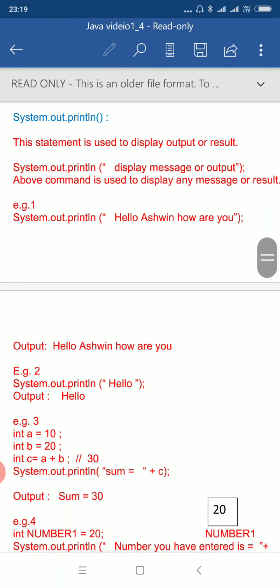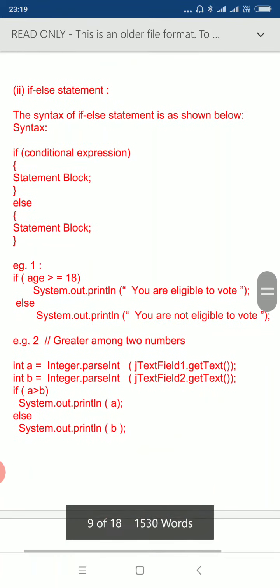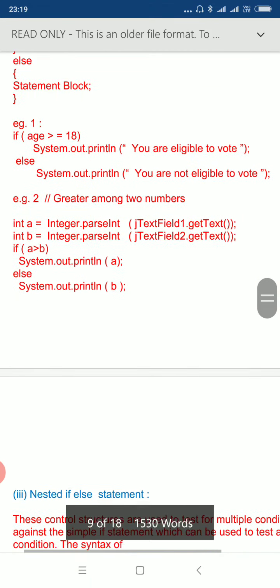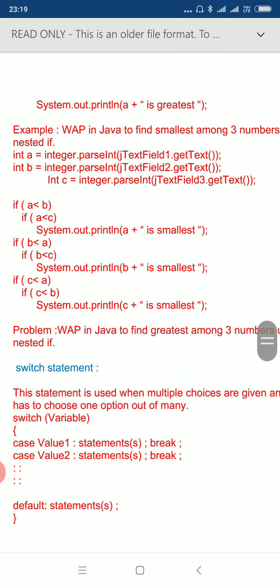Wait, that is another code. We were here. So this was a question. This was the problem we are discussing.